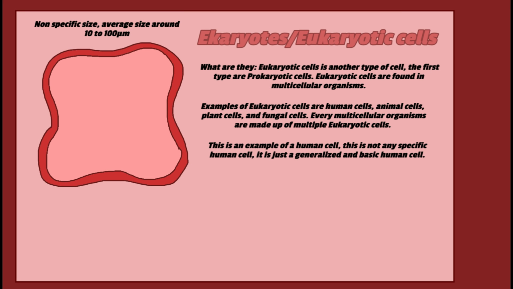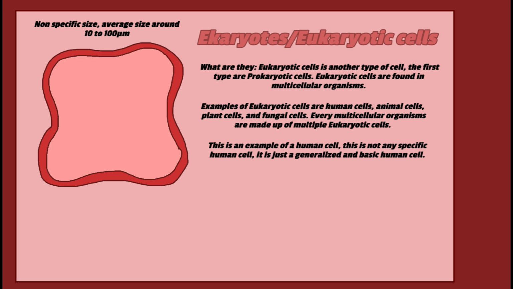Eukaryotes or eukaryotic cells, what are they, you might ask? They are the second type of cell mentioned in this video. They are found in multicellular organisms. Examples of eukaryotic cells include human cells, animal cells, plant cells, and fungal cells. Every multicellular organism is made up of multiple eukaryotic cells.